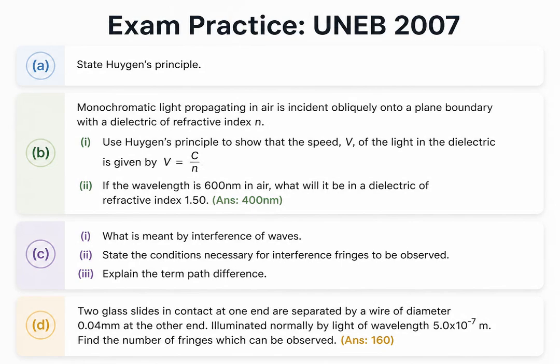For 2007, you need to state Huygens' principle and use it to derive the speed of light in a dielectric, followed by a wavelength calculation. The paper tests the core definitions and conditions for wave interference and path difference. It also includes an air wedge calculation to find the total number of observable fringes.